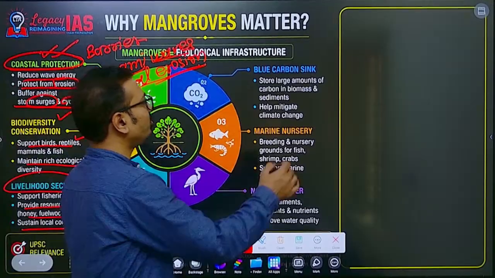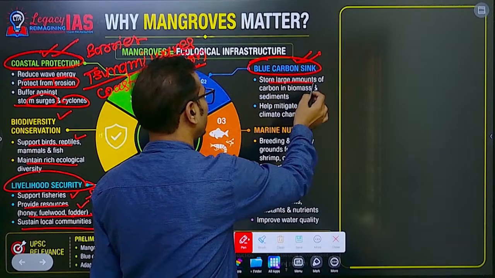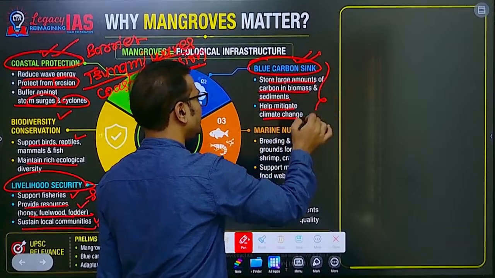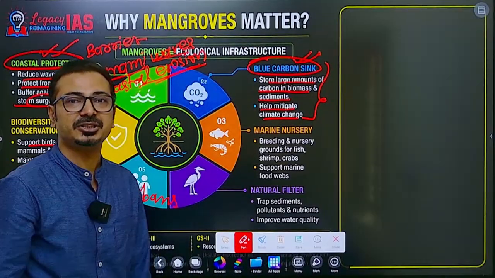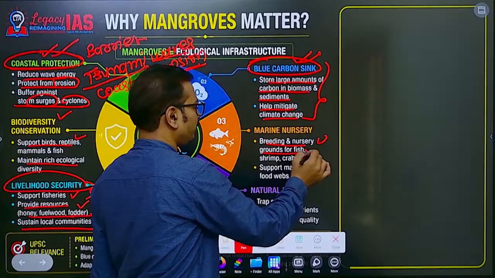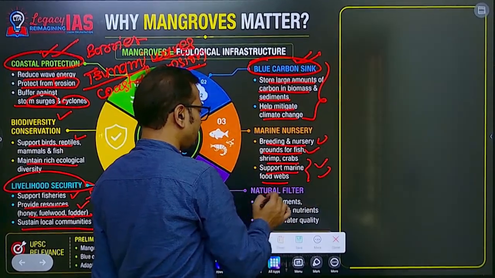Then, important from the environment perspective: climate change. Mangroves are an important blue carbon sink, with a large amount of carbon in biomass and sediment, which helps mitigate climate change. So we can say this is an important aspect of climate change action. And as a marine nursery, as we already talked about, they support fish, shrimp, and marine food webs. Along with that, it acts as a natural filter.